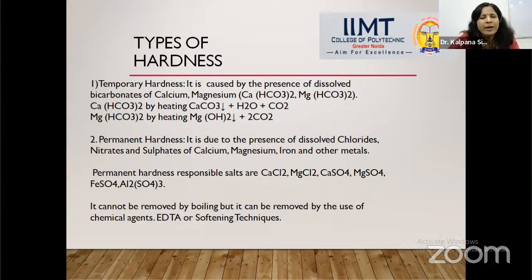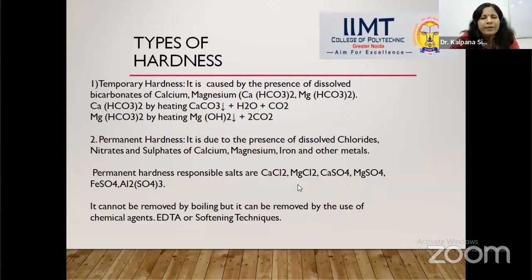The second type of hardness is called permanent hardness. As the name permanent means, it is not going to be removed easily, so it is called permanent hardness. Now we will discuss the major culprits, the salts which cause permanent hardness. These salts are nitrates and sulfates of calcium, magnesium, iron, and other metals.